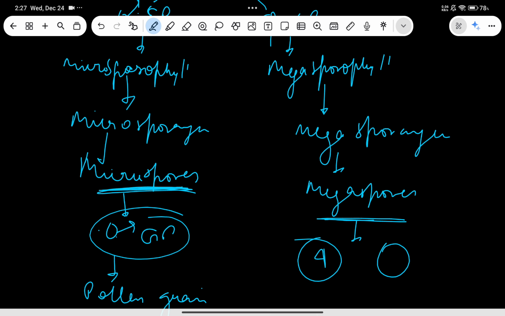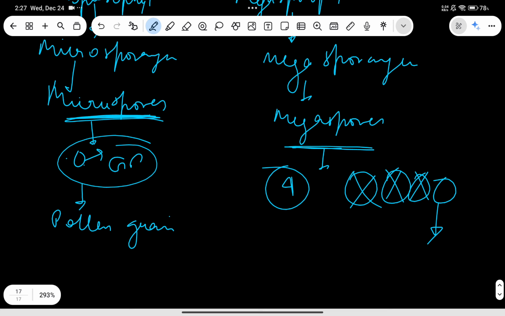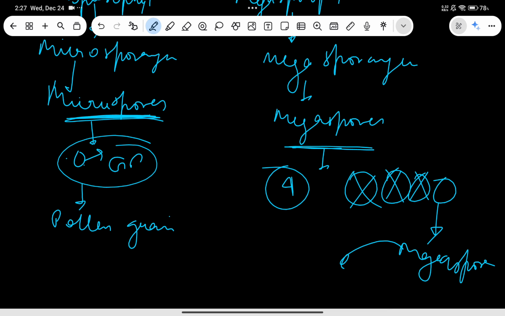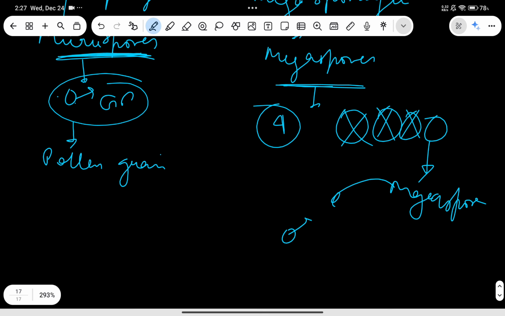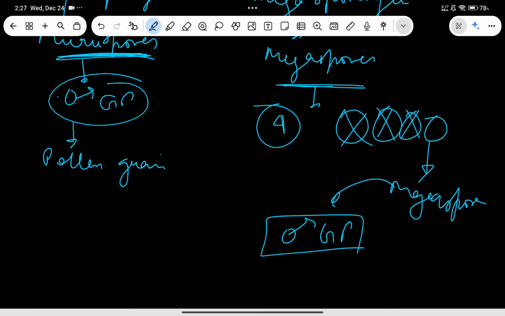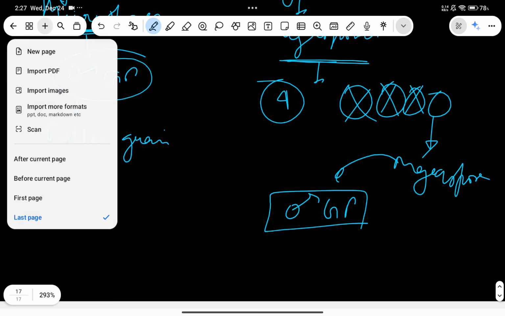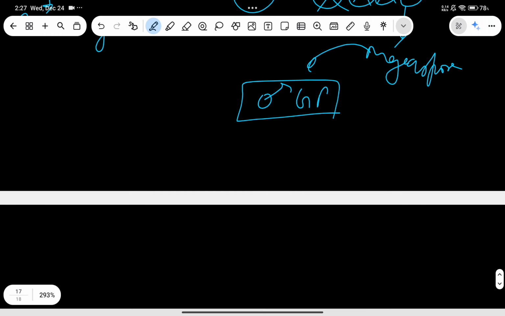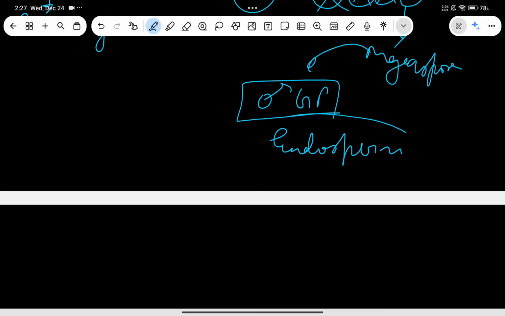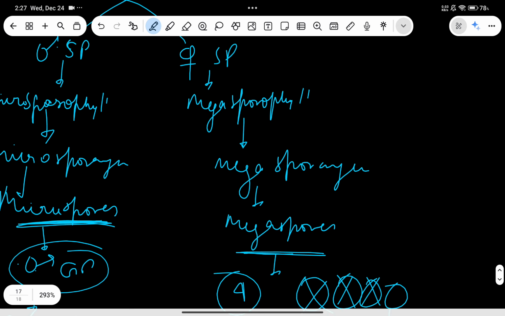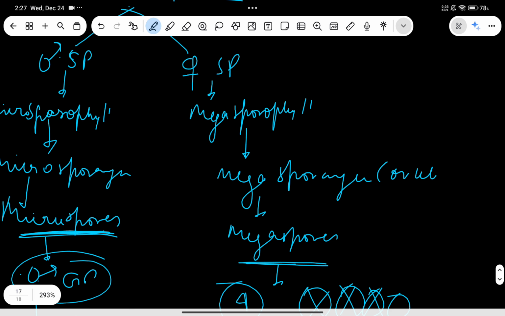There will be four megaspores, out of which all but one are not functional; only one of them is functional. This megaspore is of course going to give rise to the female gametophyte, and this female gametophyte in this case is called endosperm, and this sporangium is actually called the ovule.